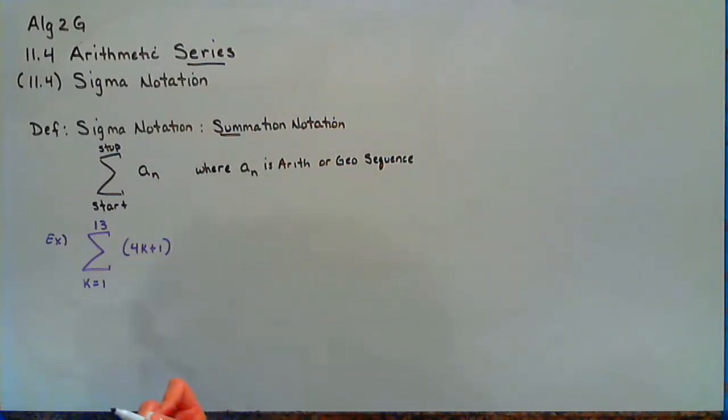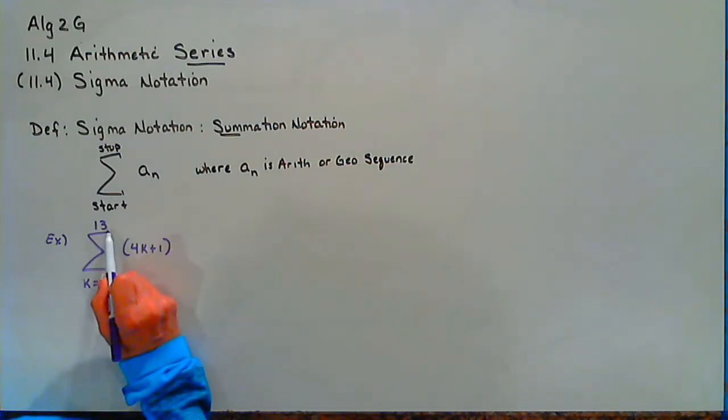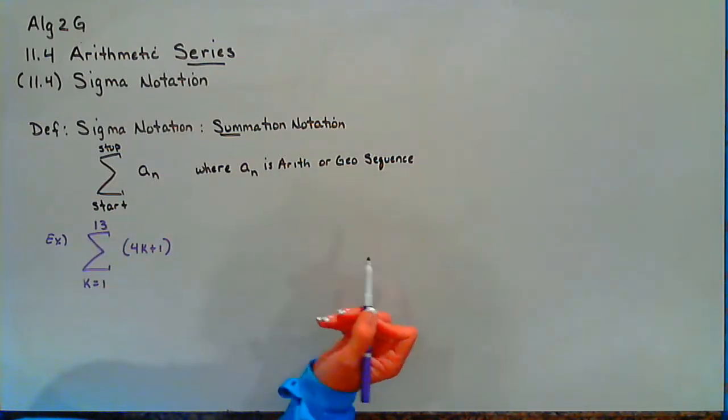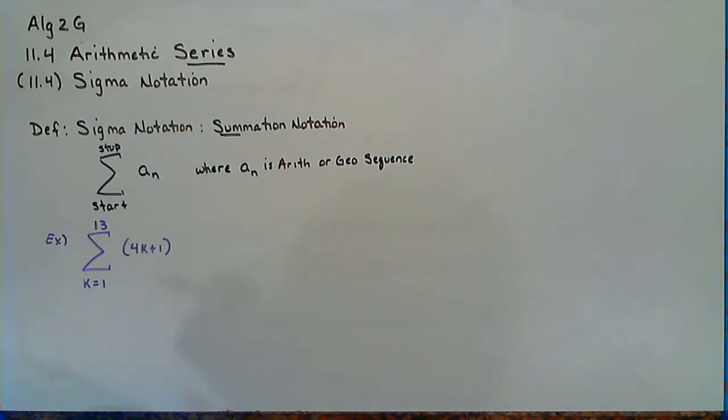Now, of course, you could expand it out 13 times, but on a test or quiz, I'll probably make that number larger, like 130 of them. So you probably do not want to have to expand this out to 130 terms.